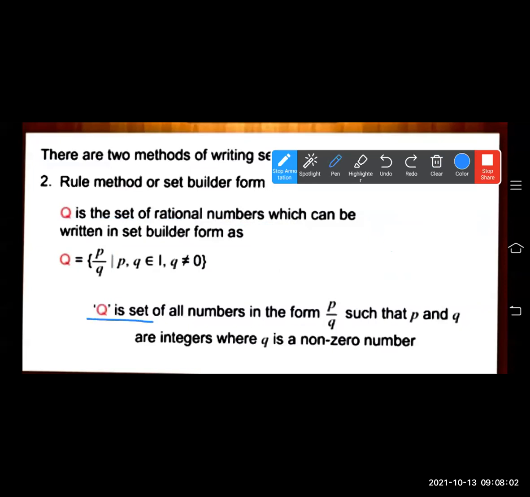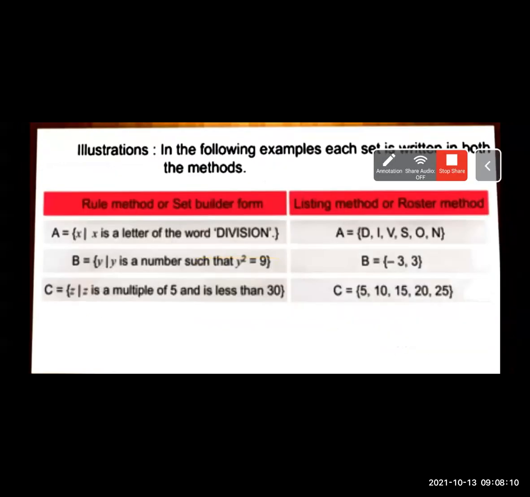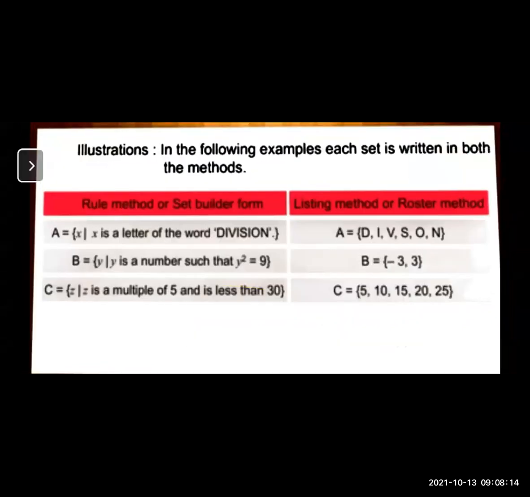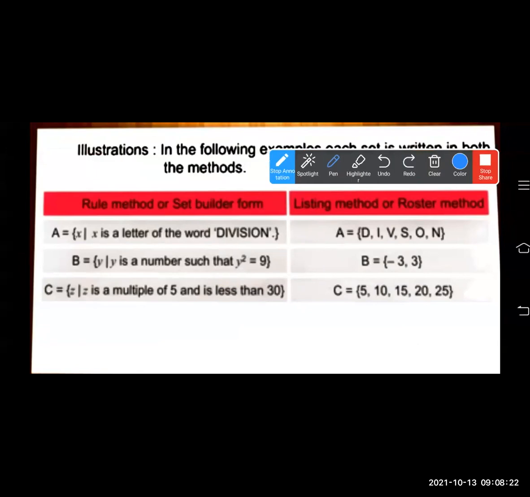Q is the set of all numbers in the form of P upon Q such that P and Q are integers, where Q is a non-zero number. This way you have to read the set. Now we'll see some illustrations. In the following examples, each set is written in both methods. Some examples are given. We'll see this example.